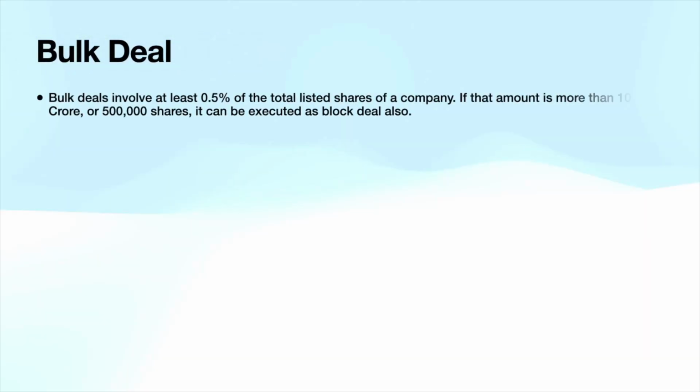Now let's look at each of these 6 points for the case of a bulk deal. Any order is classified as a bulk deal if 0.5% of the equity changes hands. If that 0.5% of the equity includes more than 5 lakh shares or more than 10 crore in value, it can be executed as a block or bulk deal, either or.